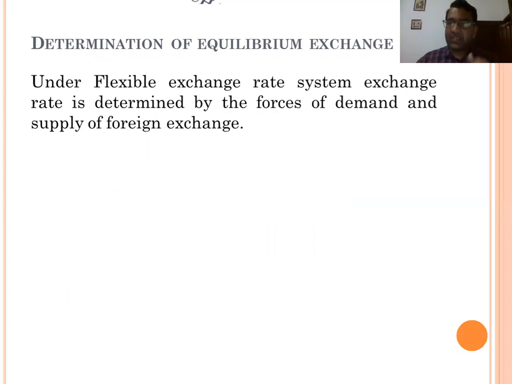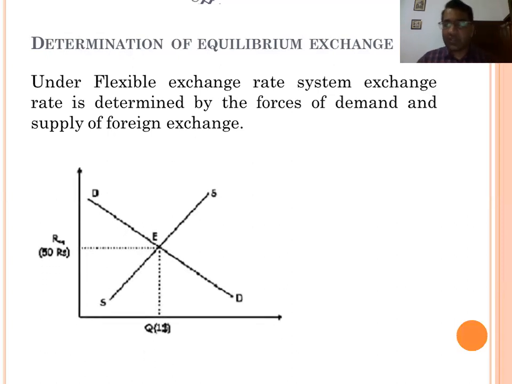Under a flexible exchange rate system, the exchange rate is determined by the forces of demand and supply of foreign exchange. The supply curve has a positive slope and the demand curve has a downward slope. If both intersect at point E, that gives the equilibrium. OX represents the quantity of foreign exchange and OY represents the exchange rate. At that point the exchange rate is determined, where demand and supply are equal.